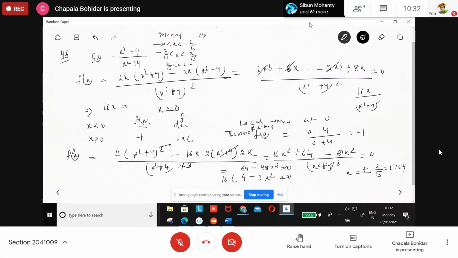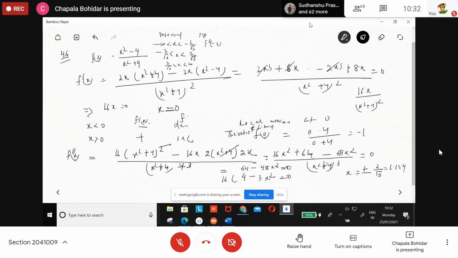Okay. So what do you consider in this interval, minus infinity to minus 1.154? I can consider minus 2. f double dash of minus 2, is it positive or negative?